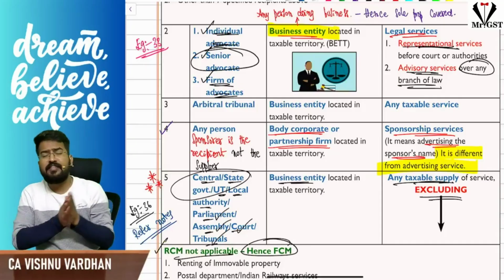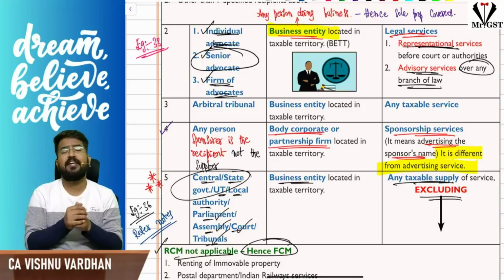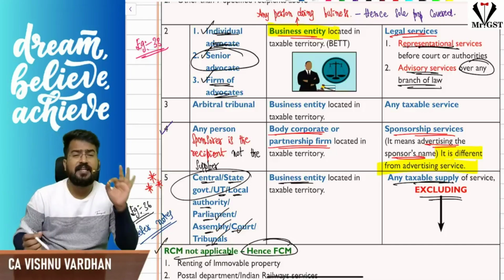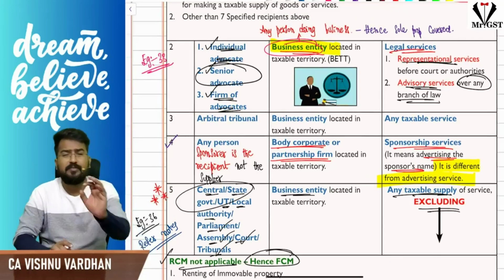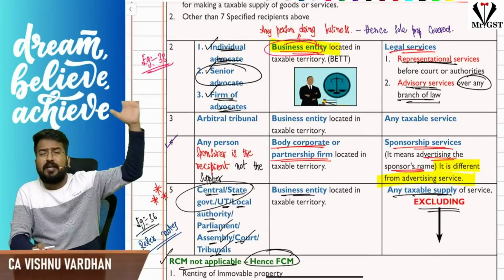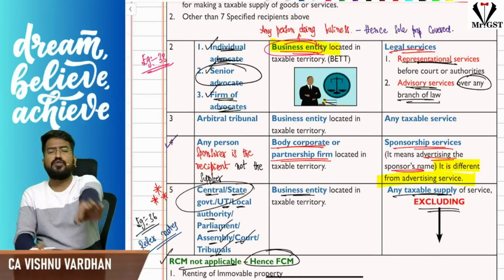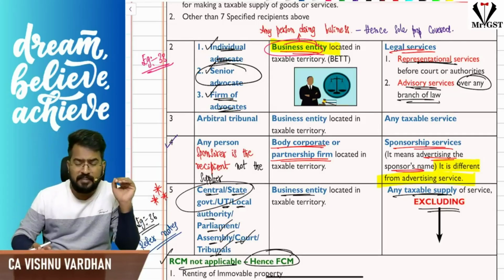The next entry is legal services. Legal services, individual advocate or firm of advocates or a senior advocate providing legal services to any business entity. That is very important. Business entity means, generally we understand, when we listen about the word business entity, we feel like, sir, only companies, corporates, big factories. Not only that, even the individual, the sole proprietors doing business are also called as business entities. So please be clear with that.